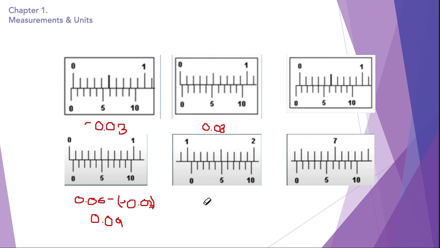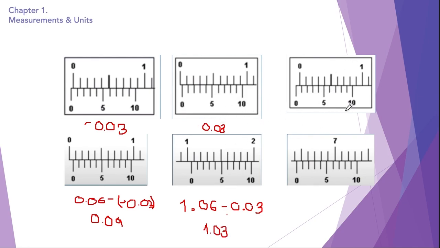So how are we going to find the reading of this vernier calipers? We first find the main scale reading, which is 1 millimeter. So there we have the main scale reading. Then we're going to find the vernier scale reading, which is 0.06 millimeters. We're going to add these two readings, 0.06 with 1, and we get 1.06, which is the reading of this vernier calipers. And now we're going to subtract the zero error from this reading to find the correct reading, and the answer is 1.03. So this is the correct reading of this vernier calipers.